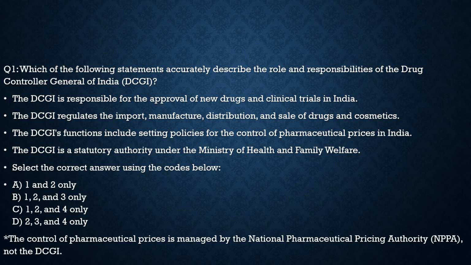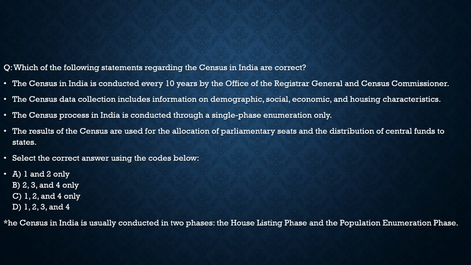Option 4, the DCGI is a statutory authority under the Ministry of Health and Family Welfare. So this is 100% correct. So with respect to this question, the correct options are option 1, option 2, and option 4. And from the code given below, the correct code is option C. I hope you have understood the question and got the context of this question. Now with this, let's move to another question here.